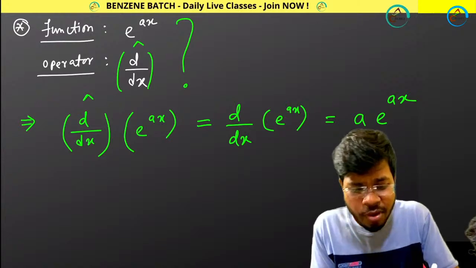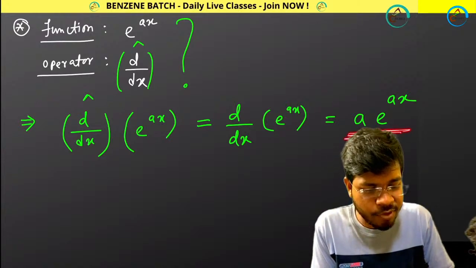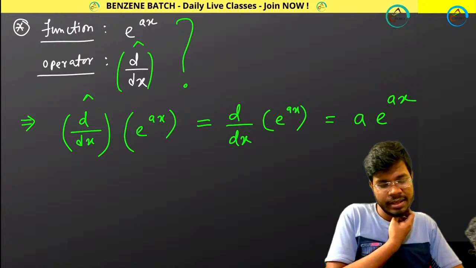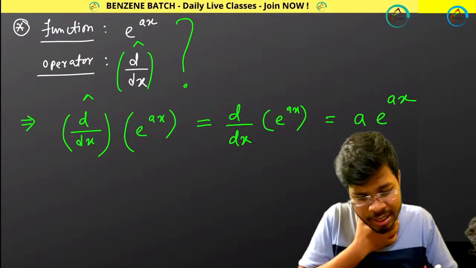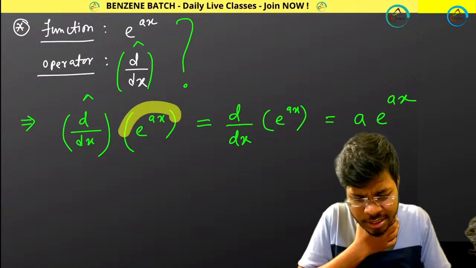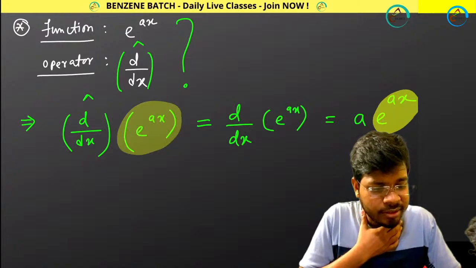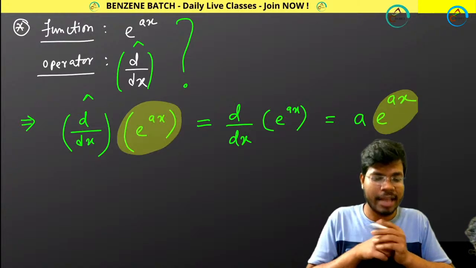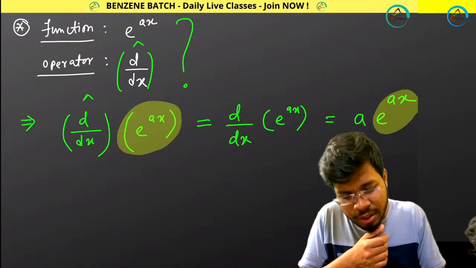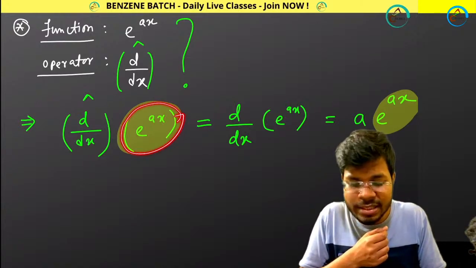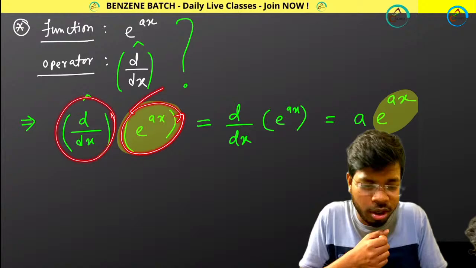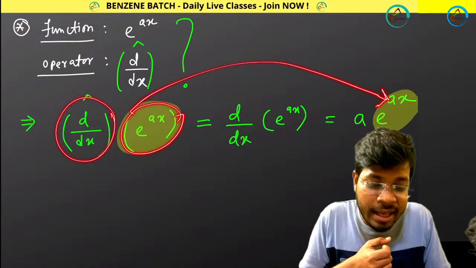Okay. So now if you look at this properly, it was your old function, and in the answer also you are getting the same function back. That means you operated on this function by this operator and you got the same function back, and this a is what?